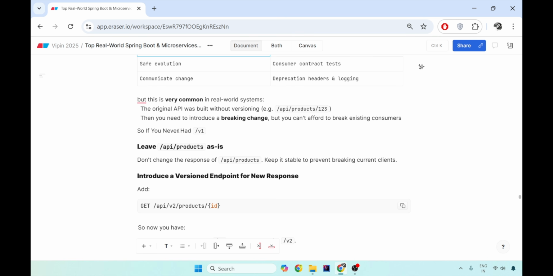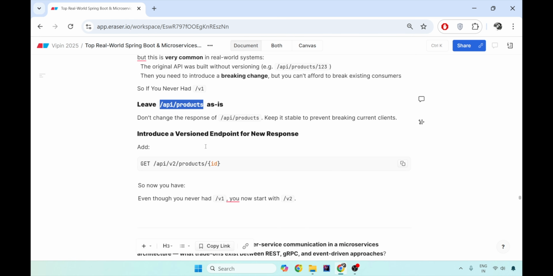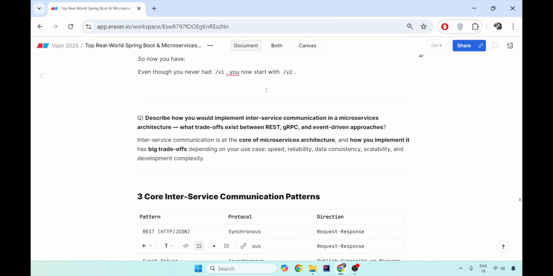taking the stories in the agile environment. But one very common problem that I see nowadays is that older teams have not versioned their APIs. They have left their /api/product as it is, but now they want to version it and make the new changes as V2. So what you can do is, there's no written contract saying that your first version has to be named V1. You can leave /api/product as it is and assume that this is V1. You don't have to explicitly add it. Introduce a new version with /v2, and now you can go on with V3, V4 and those kinds of versioning.